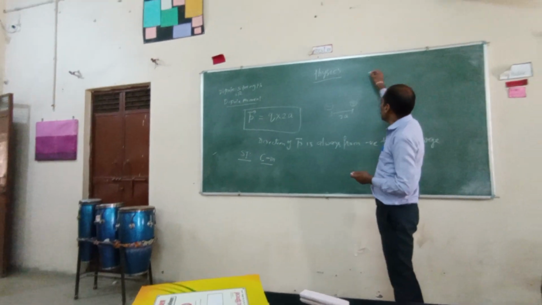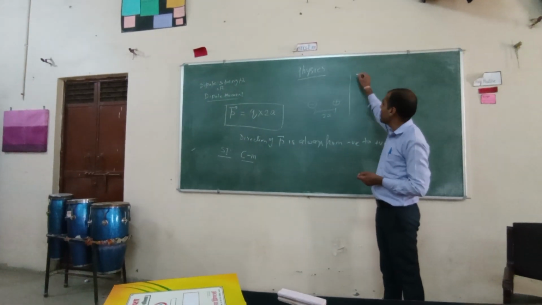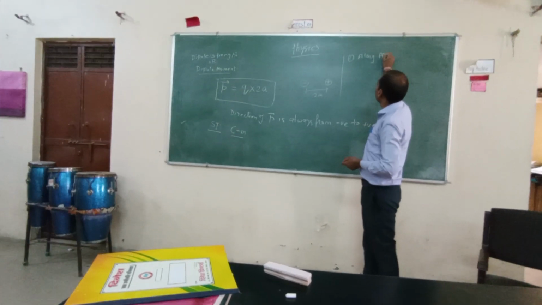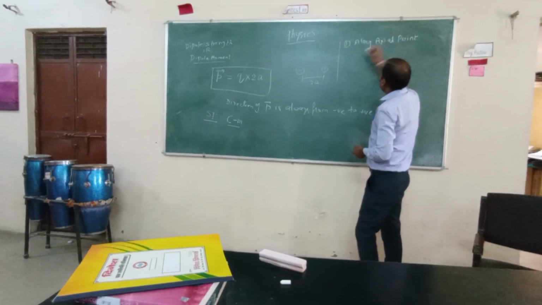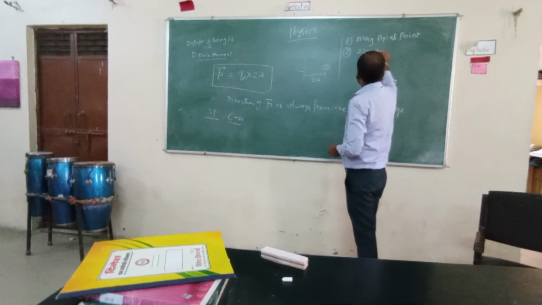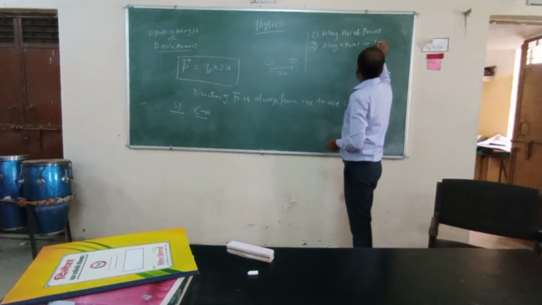Okay, so at two points we can calculate its electric field. The first point is along its axial line, and the second is a point on its equatorial line.